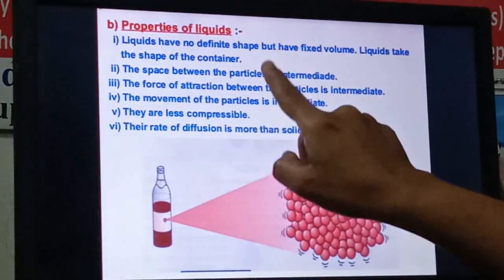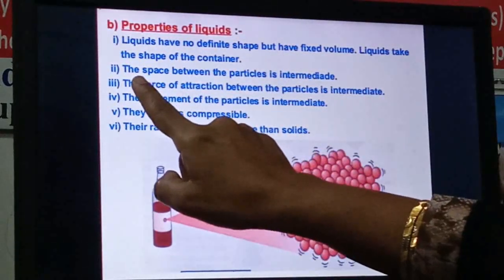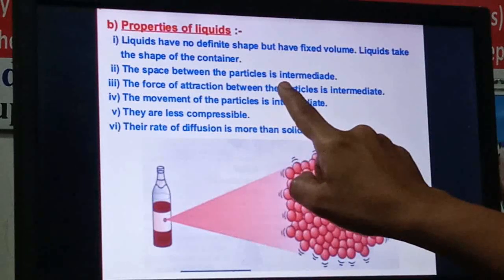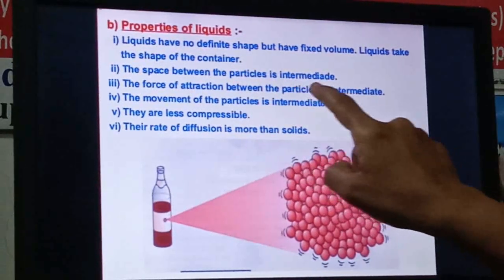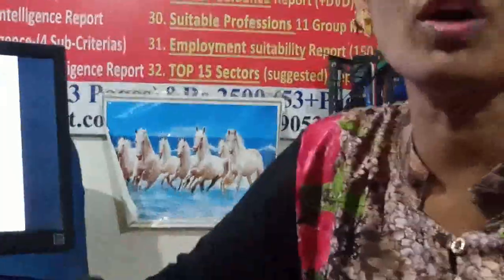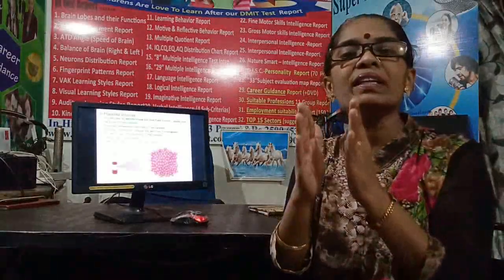The second property of liquids: the space between the particles is intermediate, in between. Now what does intermediate mean? In a solid, what we have seen, the space between the two particles is very little, right? But in case of liquid, it is a little bit greater as compared to the solid.